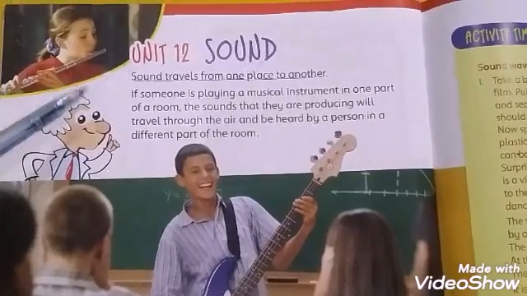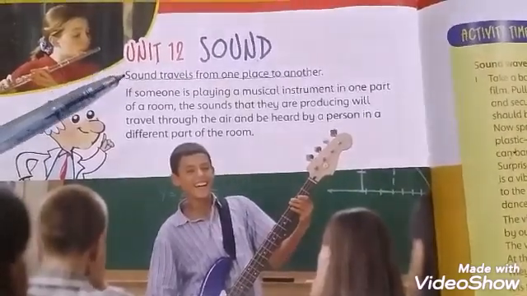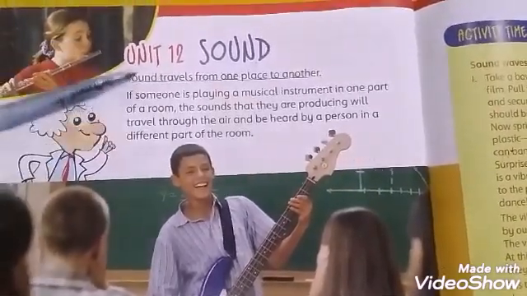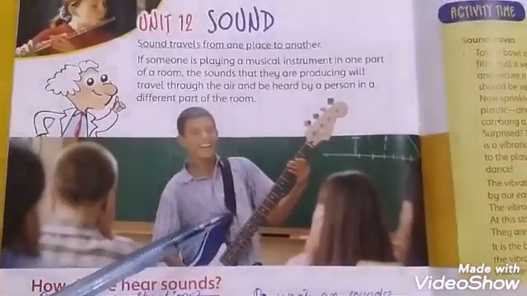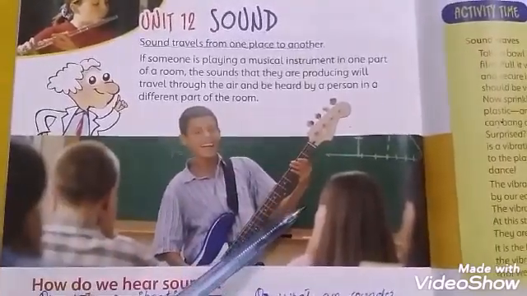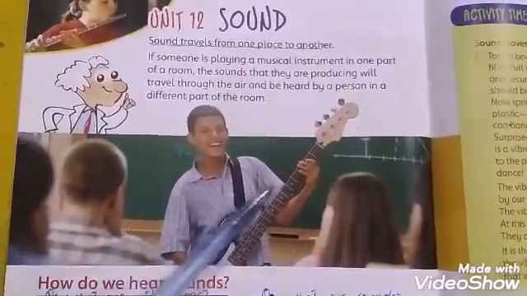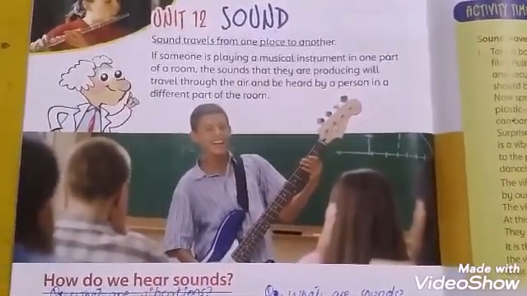Students, unit number 12, Sound, on page number 56. Sound is a form of energy that can travel from one place to another place. In this figure, you can see that a musical instrument is in one part of a room and sound travels to all other parts of the room, and every person can hear the music of this guitar.